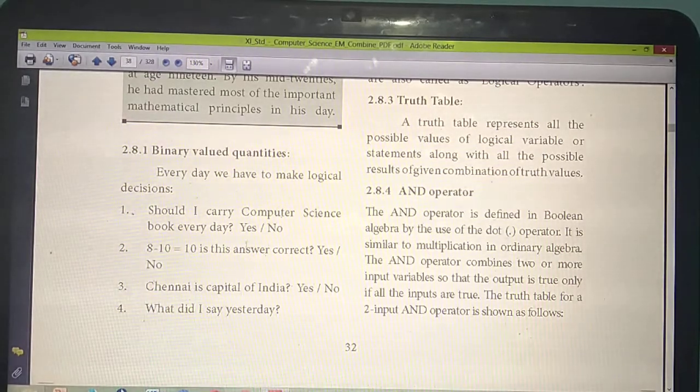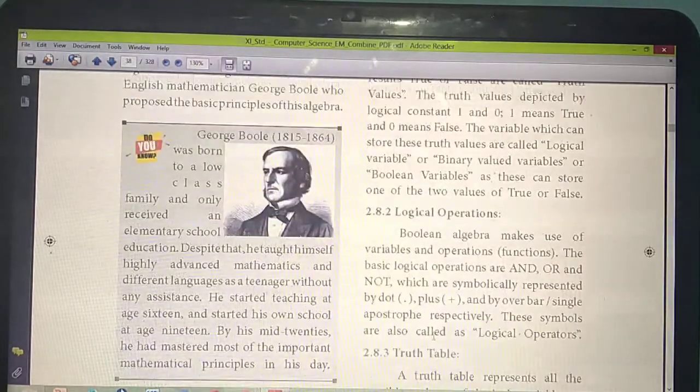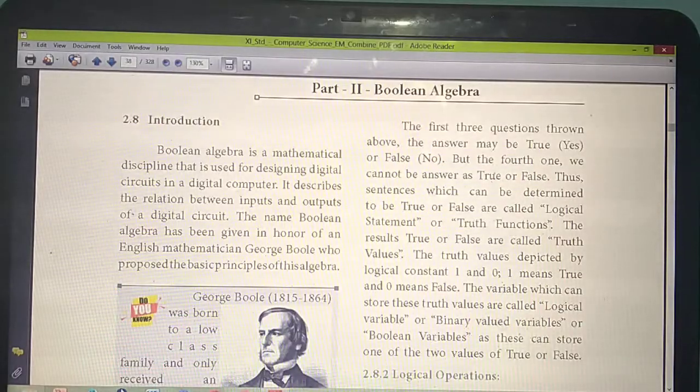See, the first three questions are logical decisions. Why? The answer can be yes or no, or true or false, so we can convert it into Boolean values. But for the fourth question we cannot say yes or no; we need to answer in a sentence. We cannot take that as a Boolean decision. So which questions have the values yes or no, or true or false? What is the other name for yes or no?